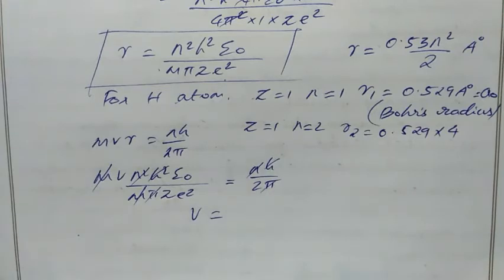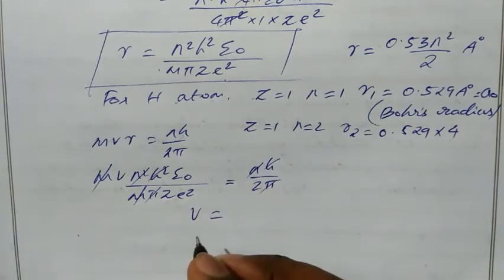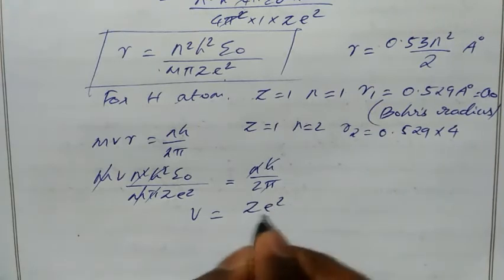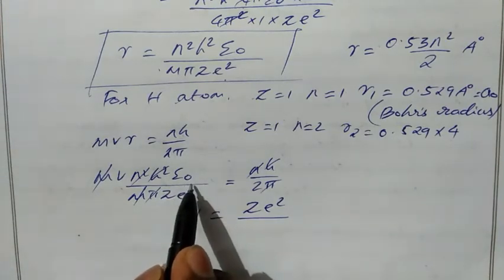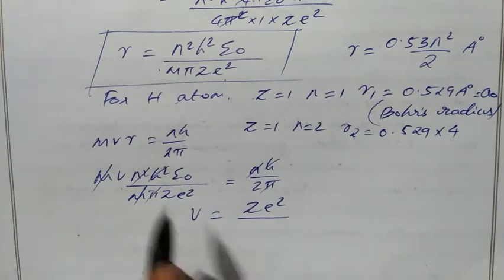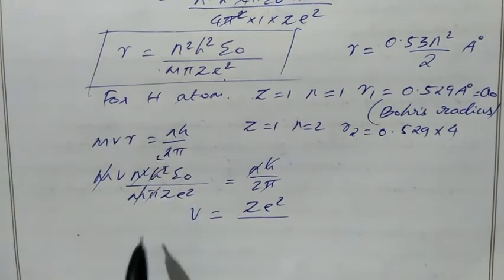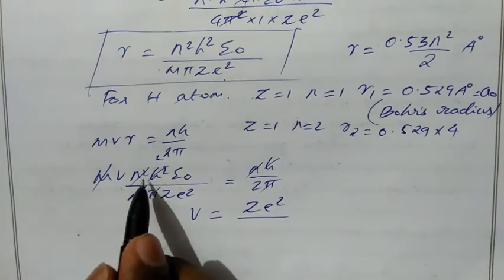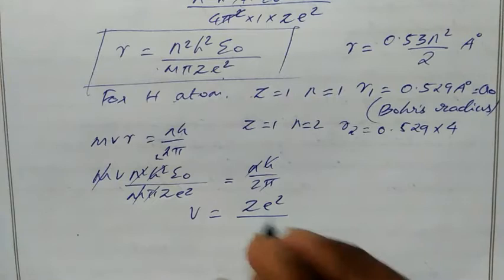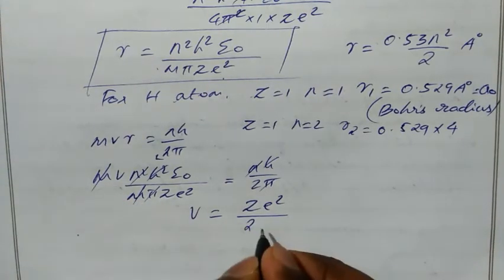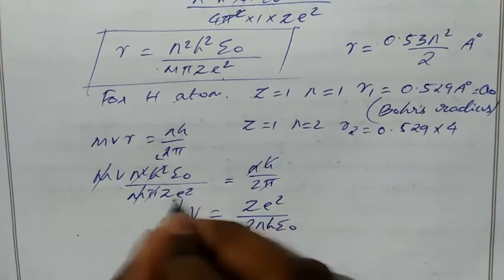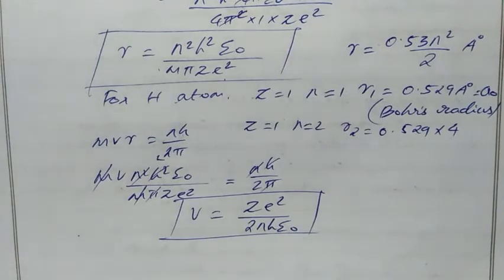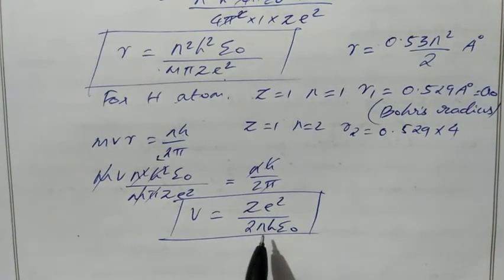this z square goes to right hand side, it will become in numerator. So we have z e square divided by, all this value goes to right hand side, it will be in denominator. So we have epsilon naught, right? And then here we have h square, so 1 h is remaining here, and n square, 1 n is remaining here. So we have 2, for n square we have 1 n, h square we have 1 h, and then epsilon naught. So this is the equation of velocity of revolving electron. So this is for nth orbital.